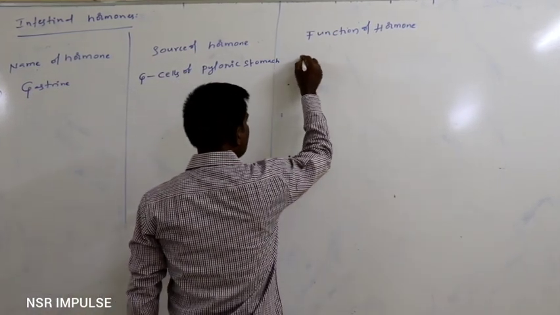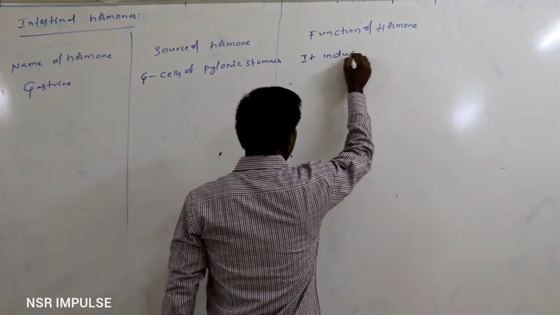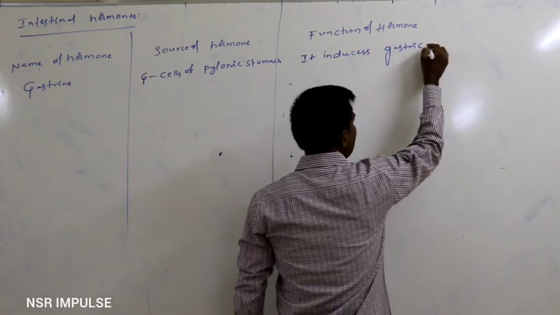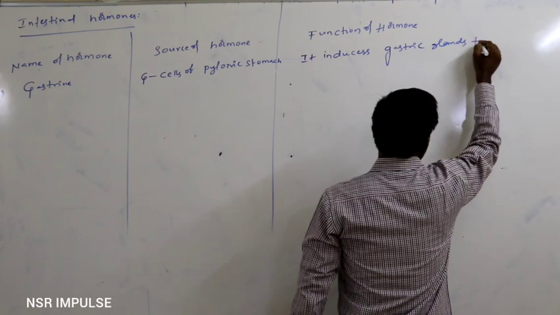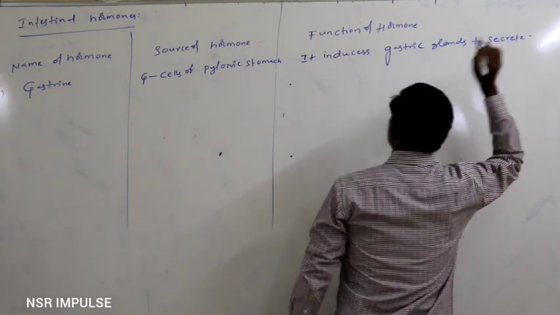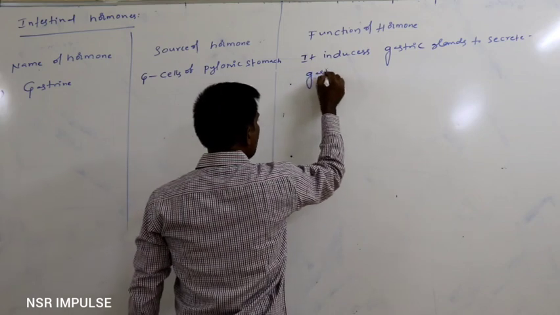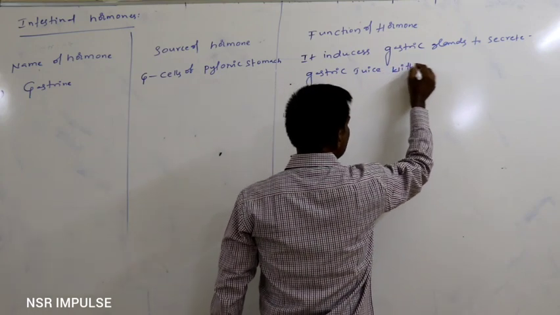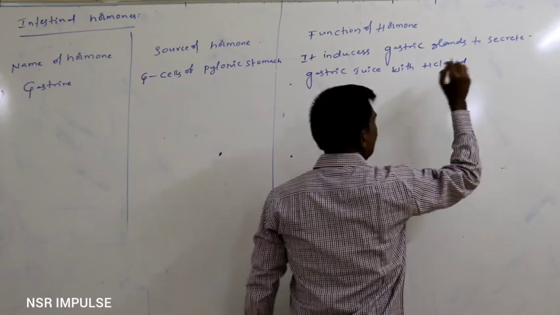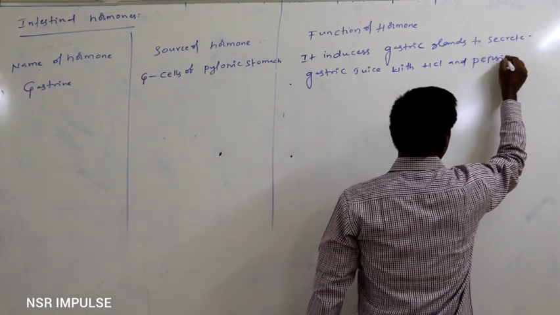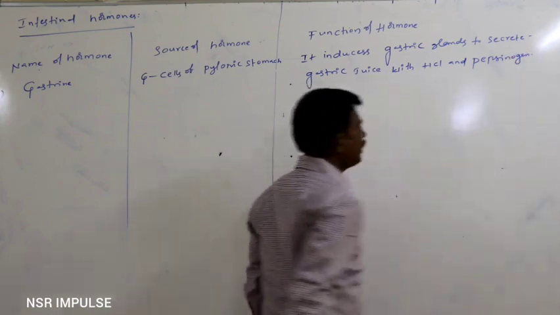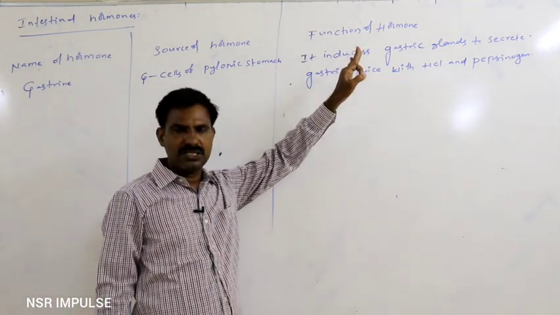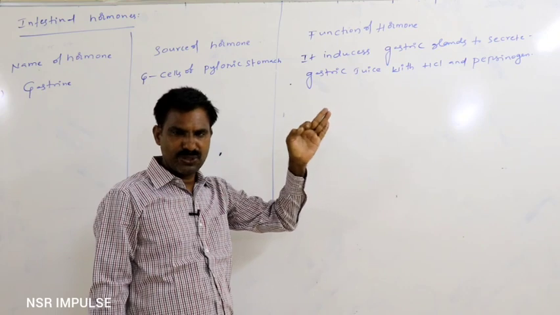This gastrin induces gastric glands to secrete gastric juice with HCl and pepsinogen.